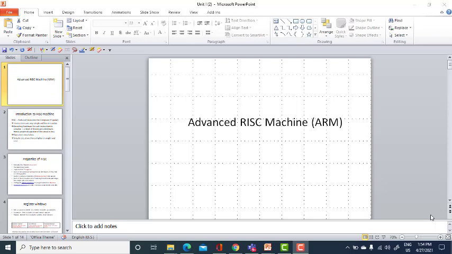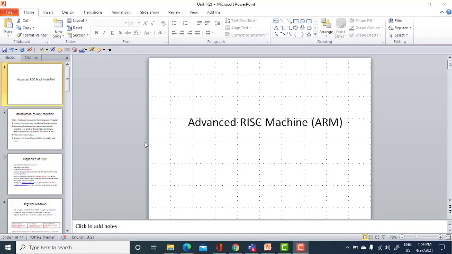Good afternoon, students. In this lecture, we are going to see about the Advanced RISC Machine, otherwise said to be ARM. ARM is said to be Advanced RISC Machine. Before going into detail about the Advanced RISC Machine, namely ARM, we will discuss what is meant by RISC and its features.